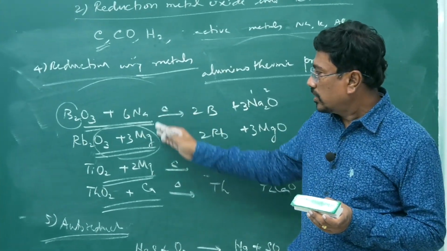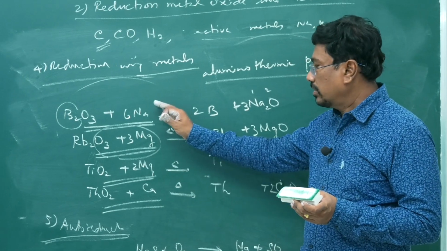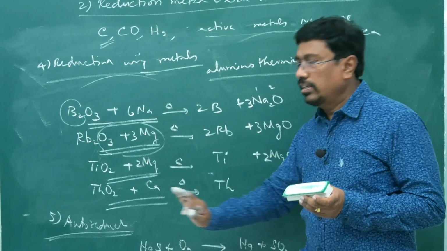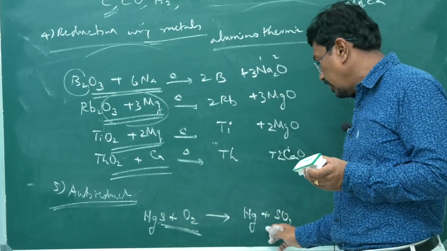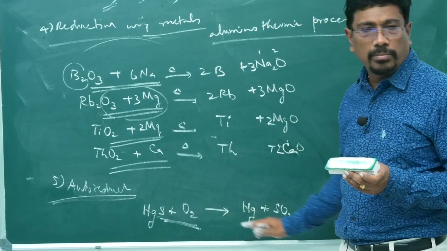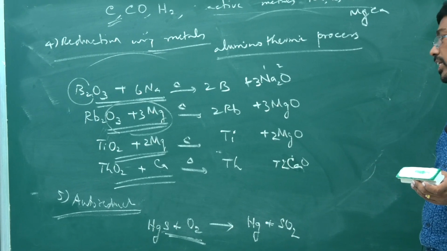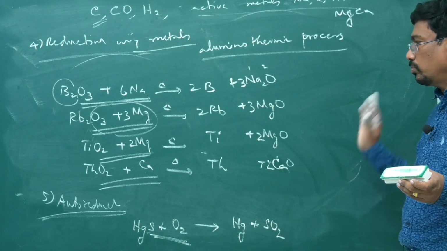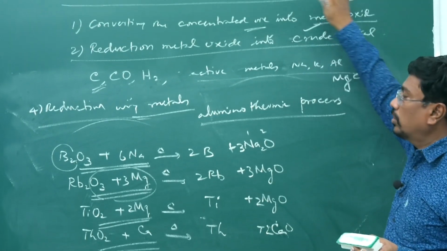Then the next method, metals, and then auto reduction. In auto reduction, metal sulfide becomes metal oxide, which is getting reduced. So we say HgS when heated with air becomes Hg and SO2. This is how we are converting concentrated ore into crude metal.